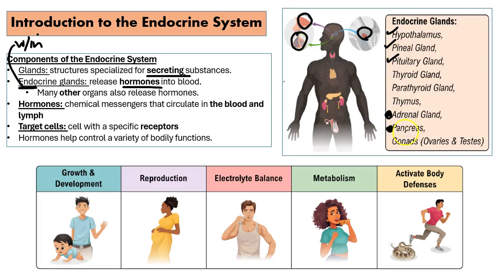Now let's get into some specific endocrine glands that we might have heard of already, like the thyroid gland. Here's our thyroid gland here. And on the thyroid gland, well, let's talk about what the thyroid gland is first. Thyroid gland is going to regulate metabolism. Okay, so metabolism is the food you eat and how you process that food through chemical reactions in the body.